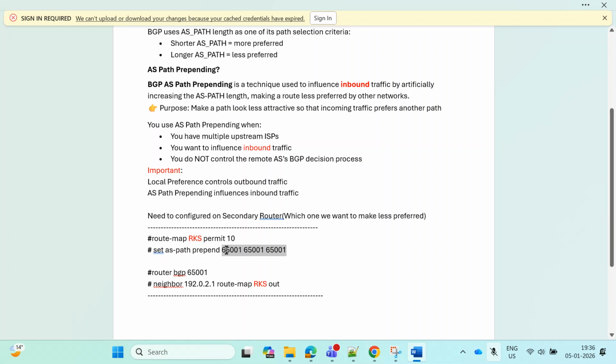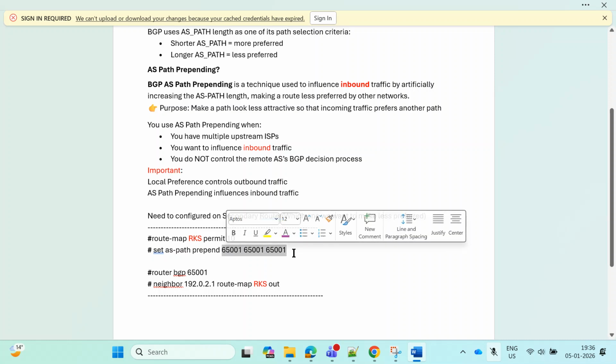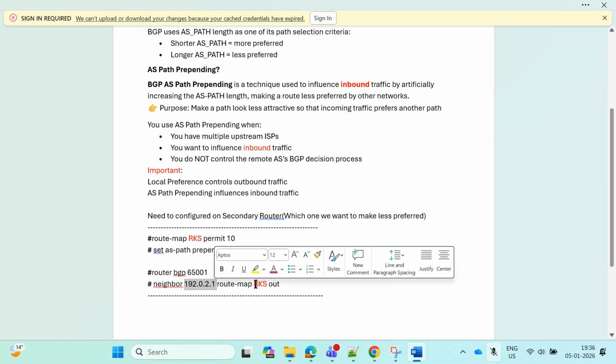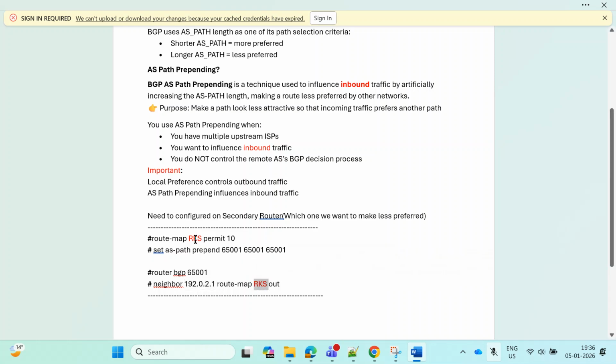That shows multiple AS numbers, so that the route gets confused and does not follow this path. We configure this where we want to make traffic less preferred. So you can see here router bgp 65501, we define the neighbor, and we call the route map here, right?